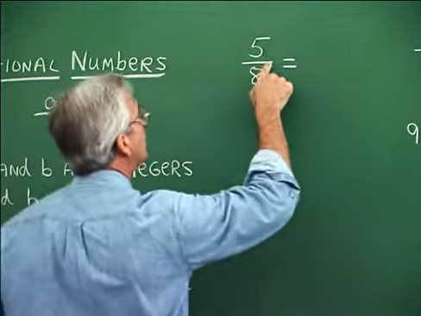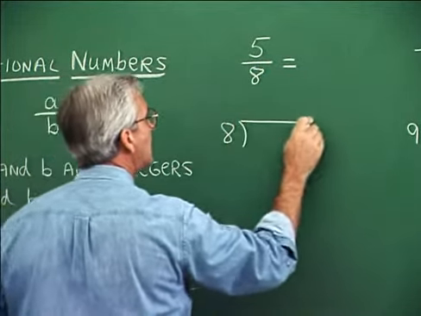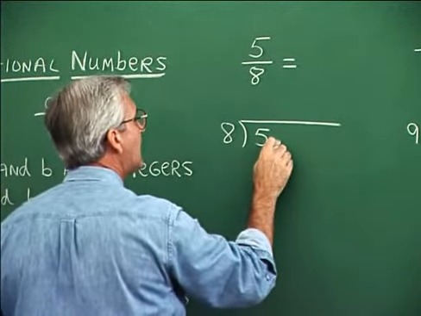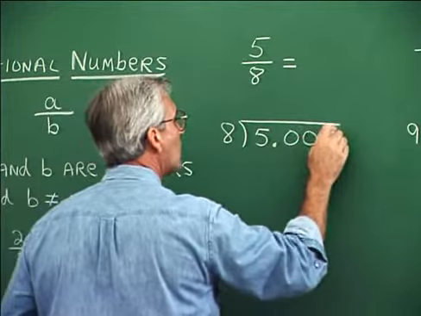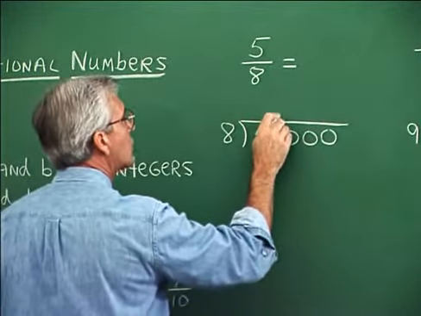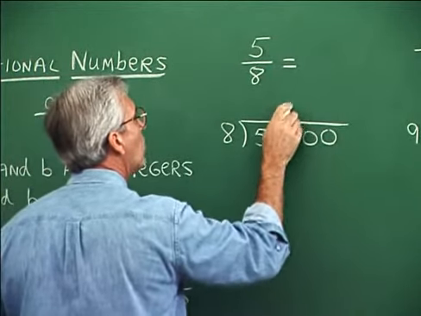So this is 5 divided by 8. So we would do this. We would say 8 into 5. Now 8 doesn't go into 5, so we'll have to add a decimal and some zeros to continue the division process. And the decimal goes straight up into the answer, and we say 8 into 50 goes 6.